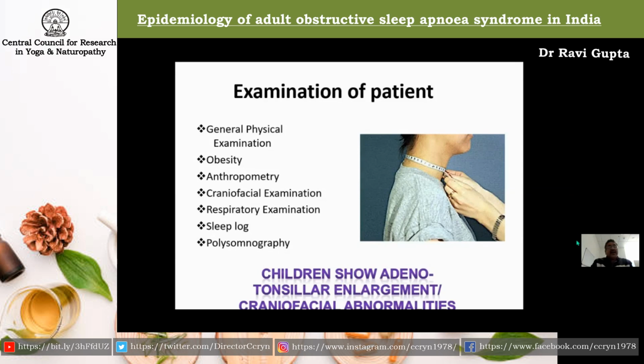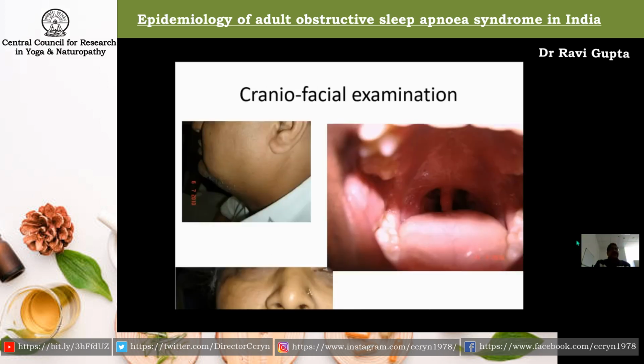But it is to be understood that children who might not have craniofacial abnormalities, who might not be obese, but have adenotonsillar enlargement, also have sleep apnea. So in children, it is important that you peek inside their mouth cavity to ensure that they do not have adenotonsillar enlargement. Next slide, please.